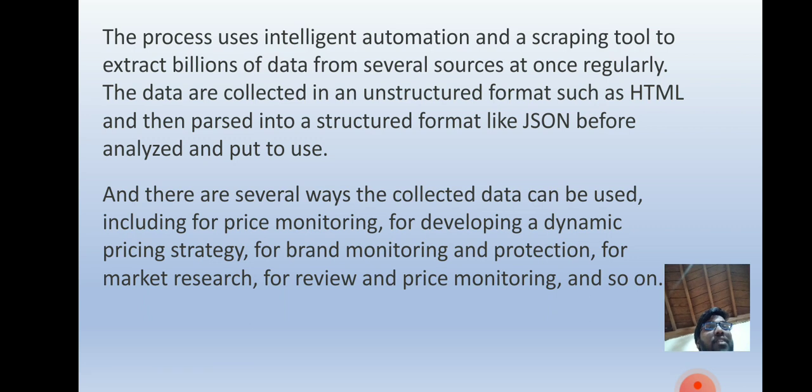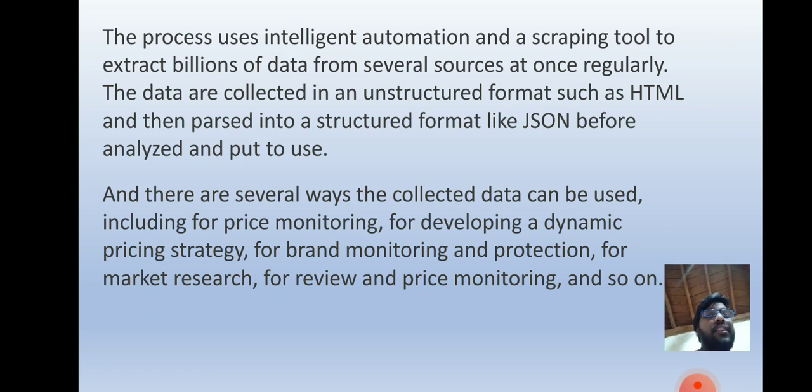So it is an unstructured format, and then passed into a structured format like JSON before being analyzed and put to use. Here JSON means JavaScript Object Notation. JSON is used to represent an unstructured format in a structured format using JavaScript object syntax.